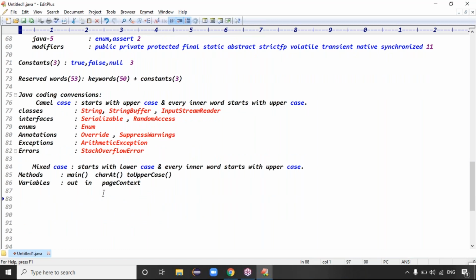Exactly. See, guys, I said Java predefined support is in the form of what? Tell me, guys. Java predefined support is in the form of packages. How many elements does a package contain?